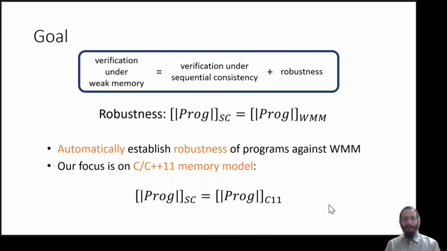And in this work, we develop a method to automatically establish robustness of programs against a weak memory model, and specifically, we focus on the memory model of C11 that was introduced in 2011 and provides a spectrum of memory accesses that trade consistency for performance.